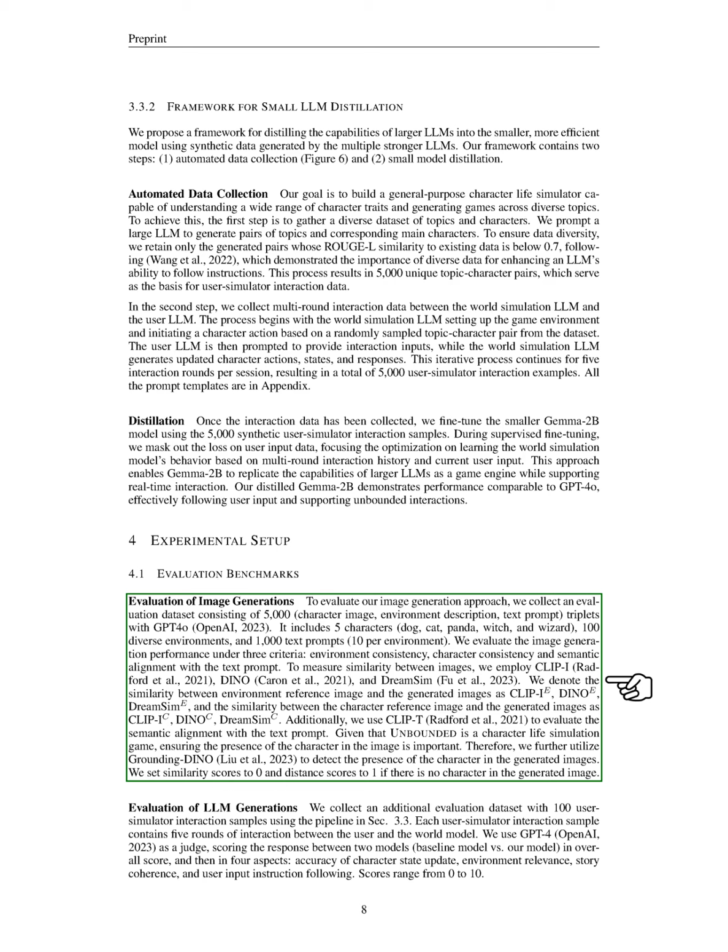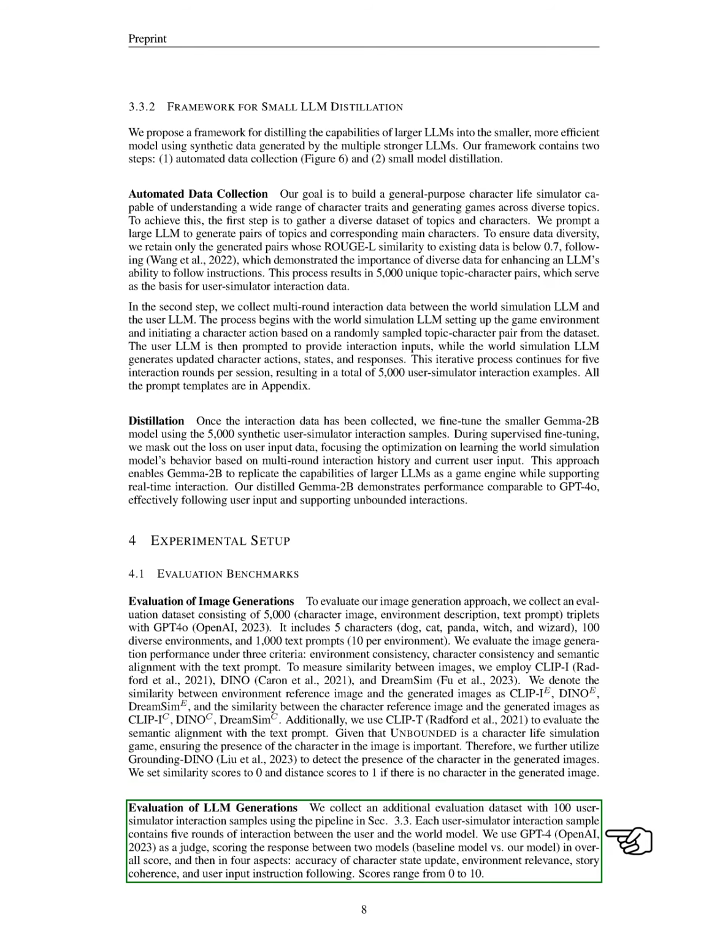For evaluating our language model generations, we gather another dataset with 100 user simulator interaction samples. Each sample consists of 5 rounds of interaction between the user and the world model. We use GPT-4 to score the responses from our model against a baseline model, assessing overall performance and 4 specific aspects: accuracy of character state updates, relevance of the environment, coherence of the story, and adherence to user input instructions.